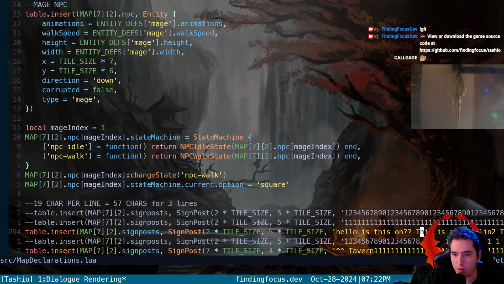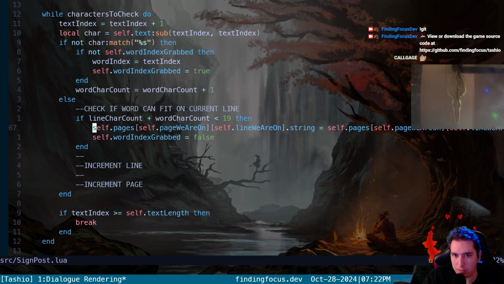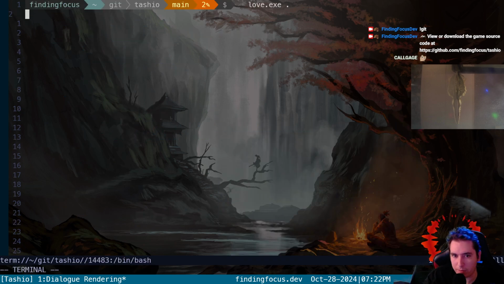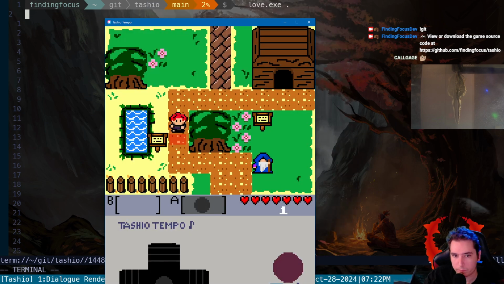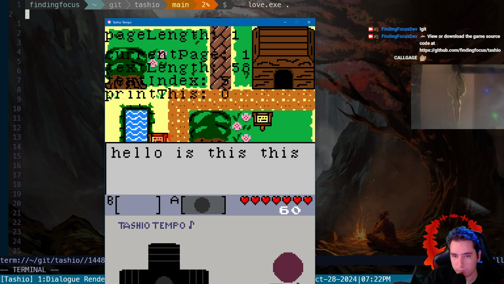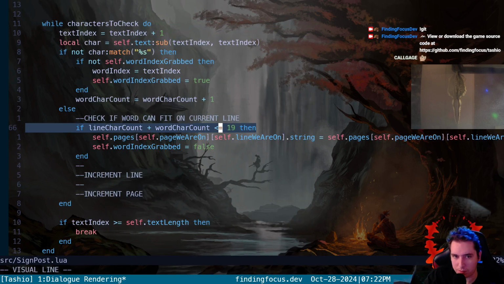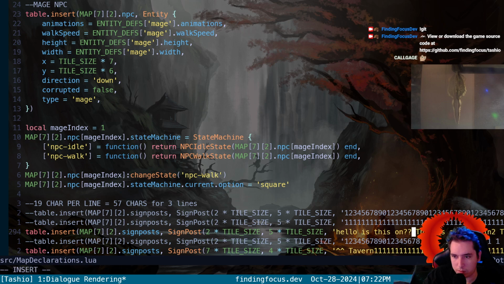No. Okay, so let's see. This should be if it is smaller than or equal to 19, it can fit. Okay, we're still getting this, and I don't know why. Let's see.